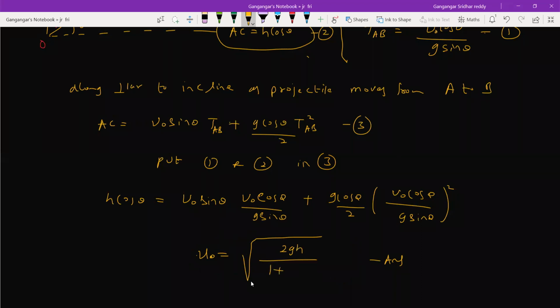One plus 2 cos square theta. 2 cos square theta or 2 plus cos square theta? 2 plus. Okay, this will be our answer. So we'll take the next condition.